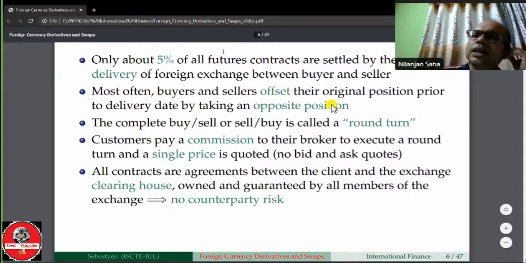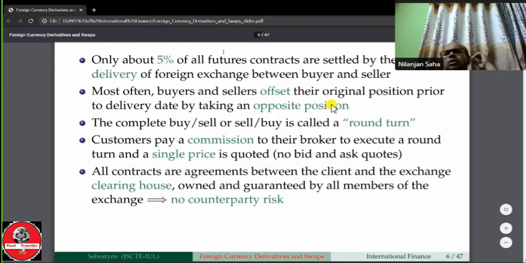Most often, buyer and seller offset their original position prior to the delivery date by taking an opposite position. For example, when I am buying some currency from you, and simultaneously I am selling the same currency to another party. So only 5% of the transactions are settled by physical delivery of currency.